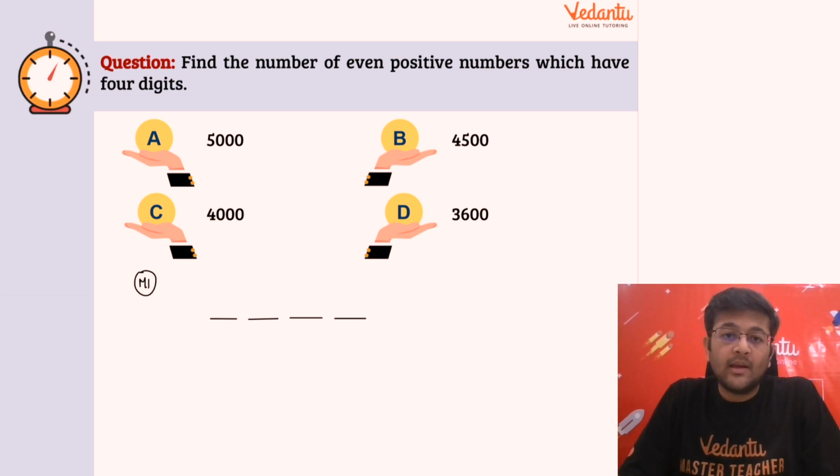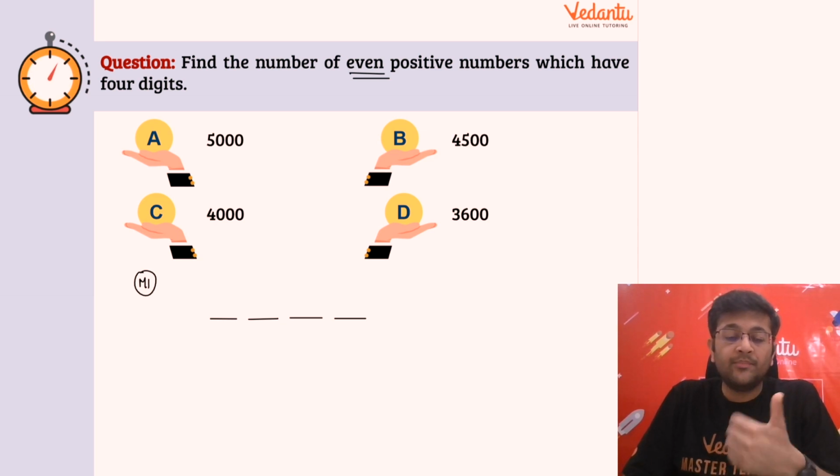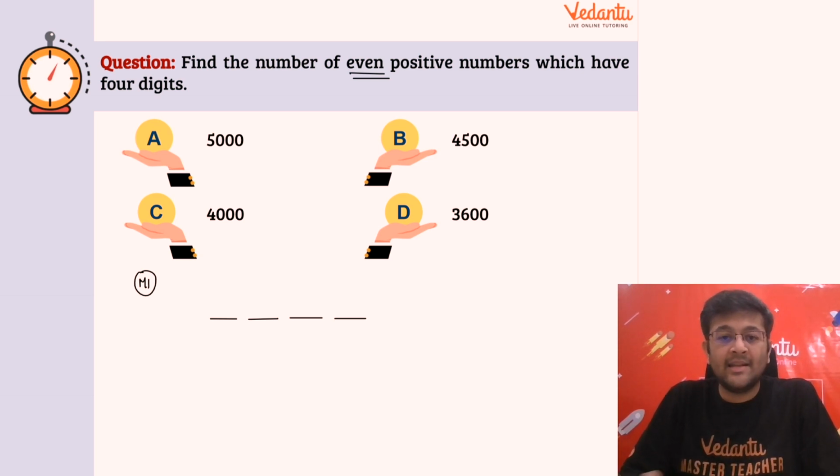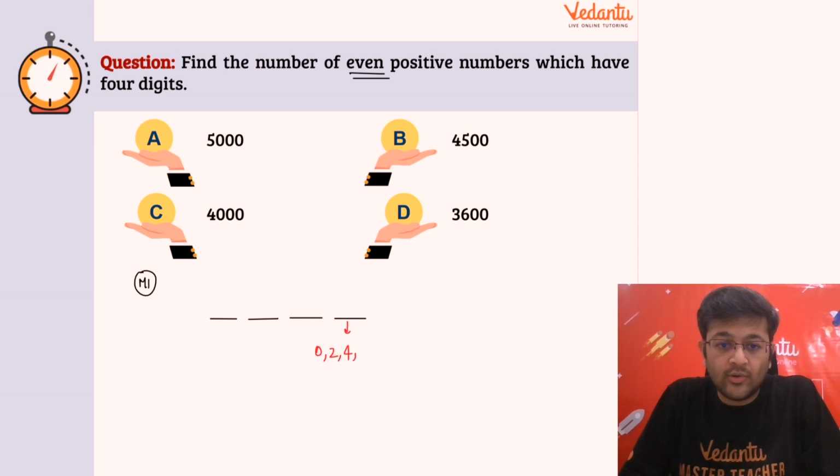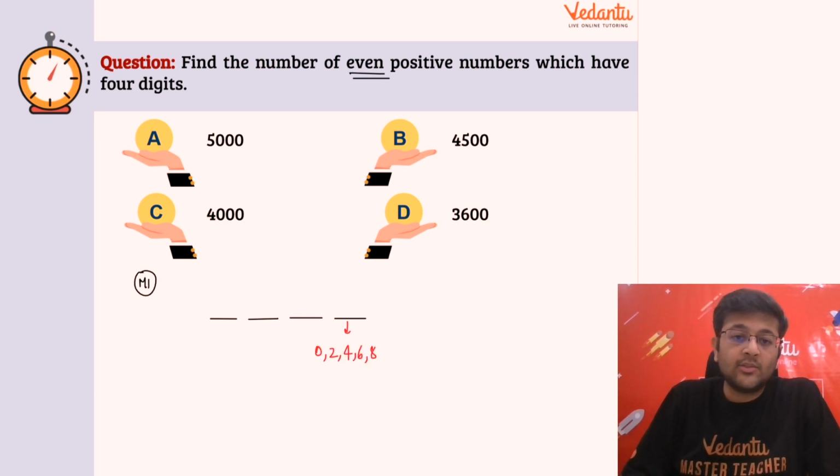So guys, we have to talk about even positive numbers. What digits could come at the last place so that it's an even number, right? I have the options 0, 2, 4, 6 and 8. So these are 5 digits, right? Let me write here: the options are 0, 2, 4, 6 and 8. So how many options do I have for the last place? I have 5 options, right?